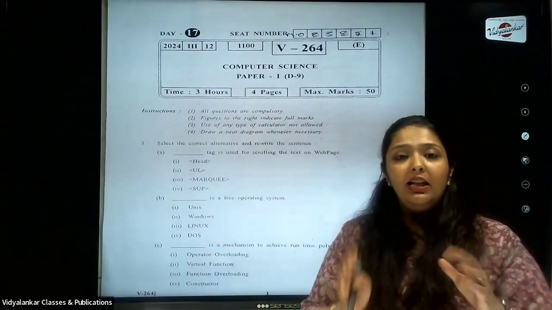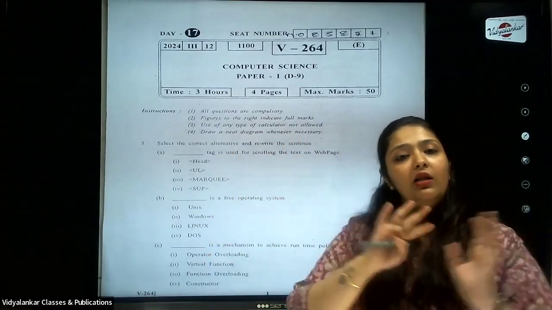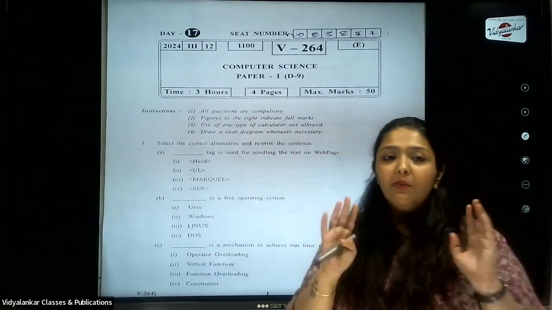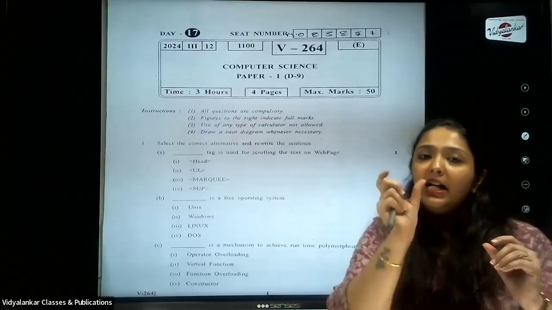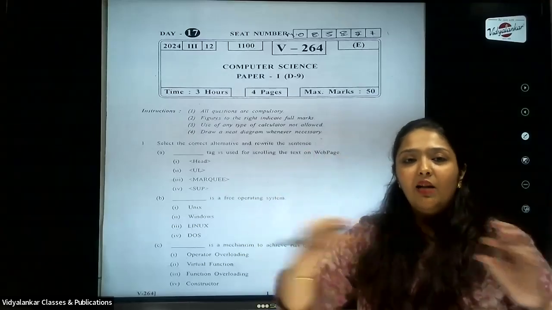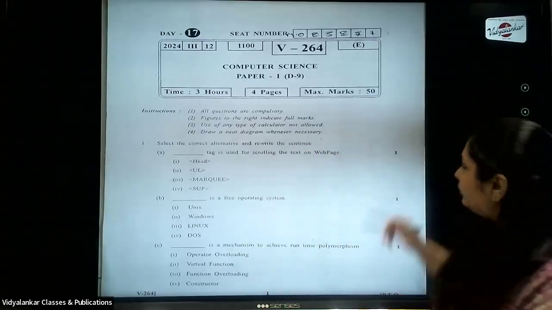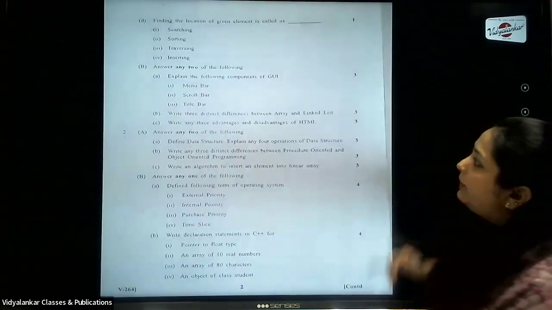A few students I have seen just write the correct answer, or they just write the correct option. No, it becomes difficult for us to grade you. So don't make that mistake. Always write the correct option and write the correct answer. That holds 1 mark for each MCQ. Okay, so we'll go to the theory part.